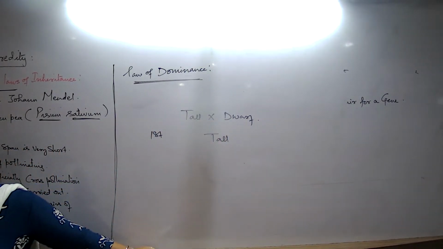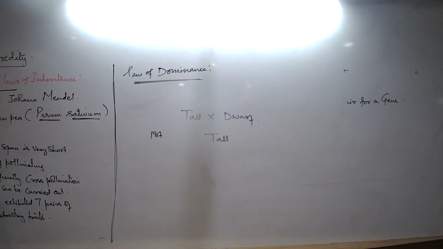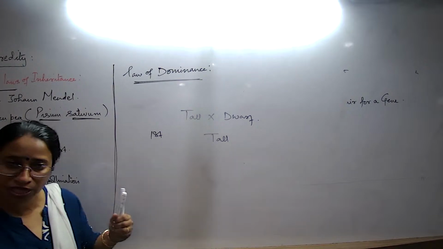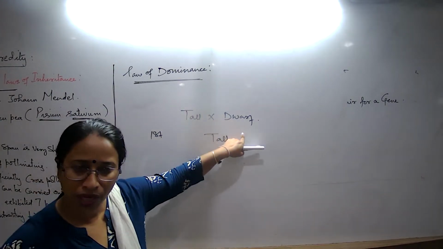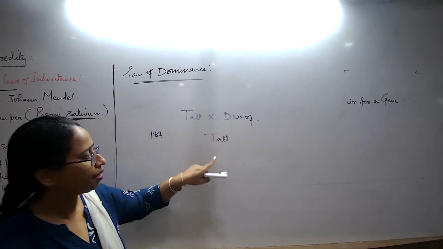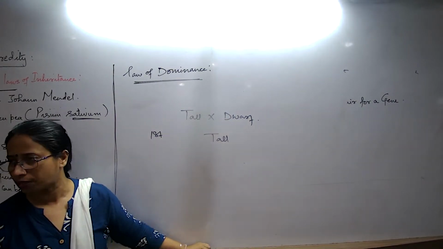That was his first experiment. He took some tall plants and tried cross-pollinating them with dwarf, क्योंकि ये दो contrasting types थे at that time. So he took some tall, he crossed them with dwarf, and then he saw that all plants were tall.